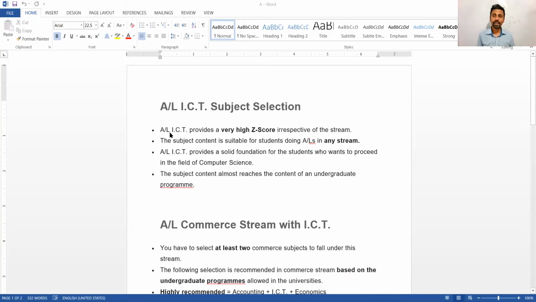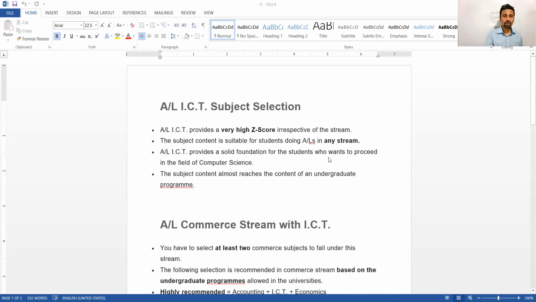Your dream can come true if you select ICT, whether it's the art stream, commerce stream, maths stream or tech stream. You are following the same ICT subject, so it does not depend on the stream. There is only one ICT subject, and it provides a very high Z score, which helps you go to the universities. The subject content is suitable for students doing A-Levels in any stream.